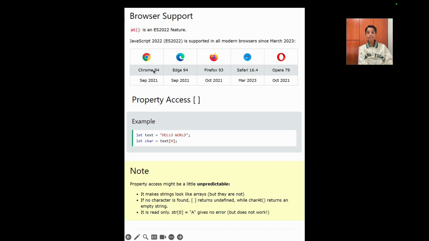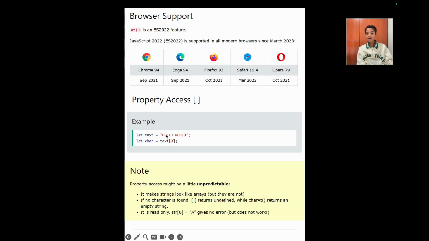So as you can see over here, Chrome 94 has support for the at keyword, and so does Edge 94, Firefox 93, Safari 16.4, and then Opera 79. So as you can see over here, Chrome and Edge were the first browsers to support the at feature,